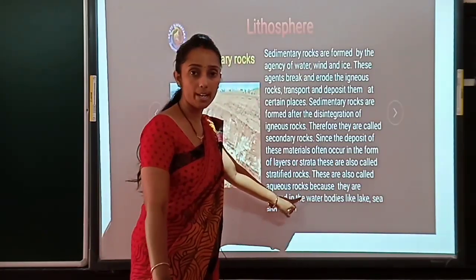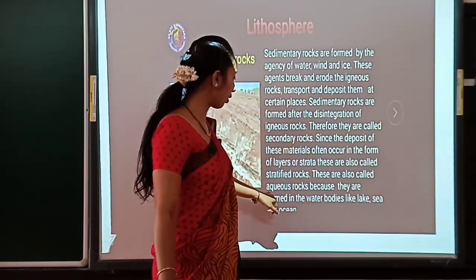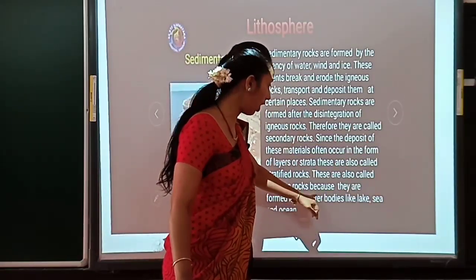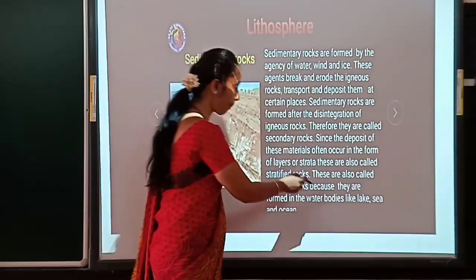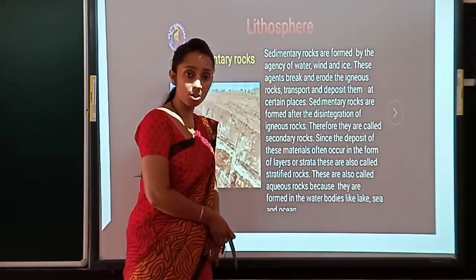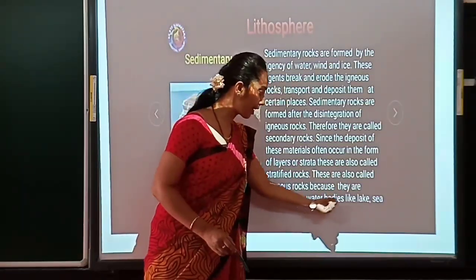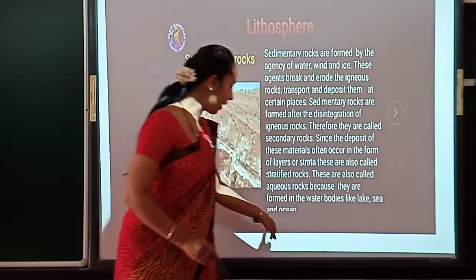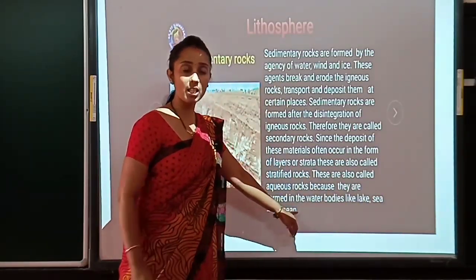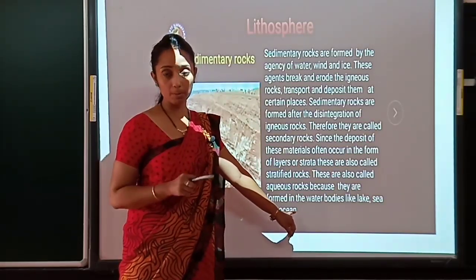Why is sedimentary rock also called aqueous rock? Because they are formed in water bodies like lake, sea and ocean bed. It is there in your textbook. In social you have to make a habit of reading the textbook, children.